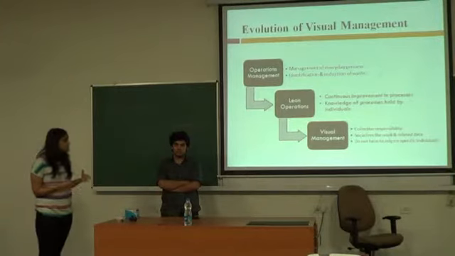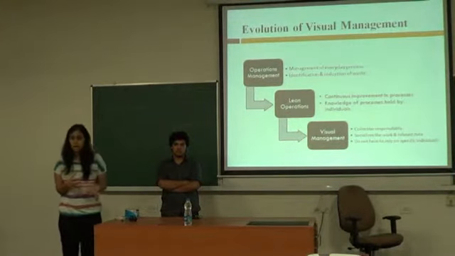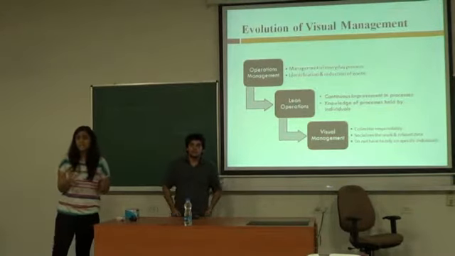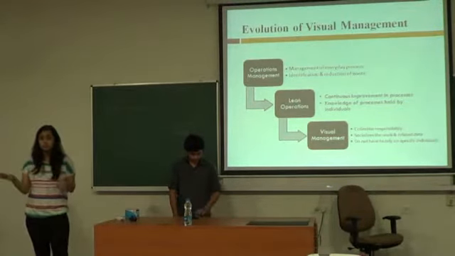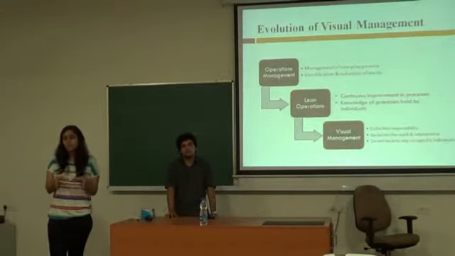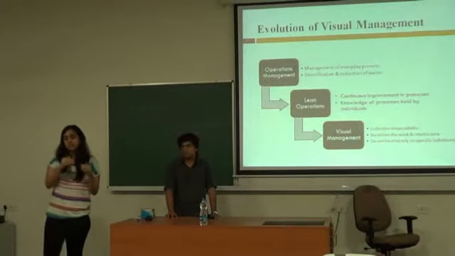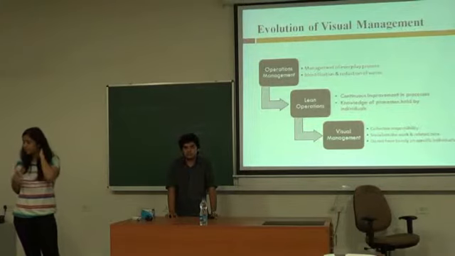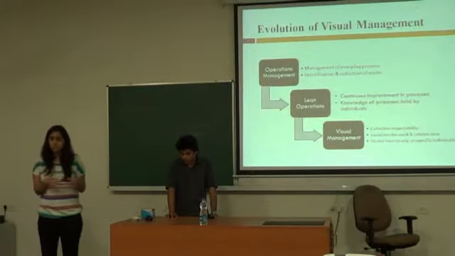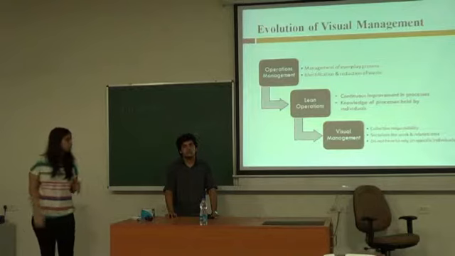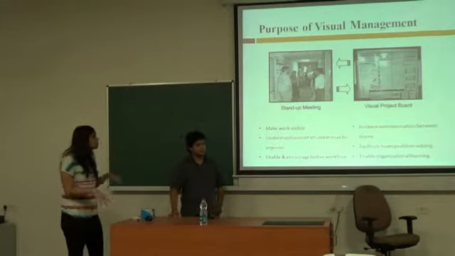Visual management basically socializes the work and the data related to that work and gives a collective knowledge to all the members of the organization. Initially, everybody concentrates on the elements of the processes that they're associated with, which affects their work. But with visual management, everybody has the knowledge of what every individual in the organization is doing. So what is the purpose of visual management?